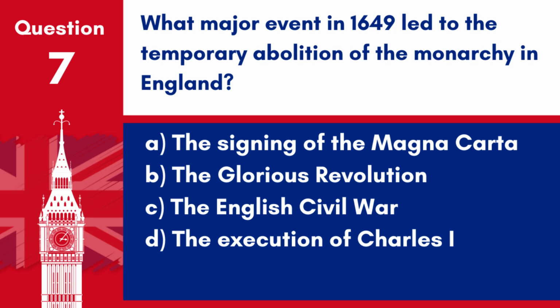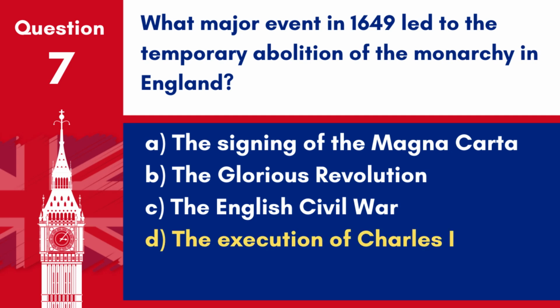Question 7. What major event in 1649 led to the temporary abolition of the monarchy in England? A. The signing of the Magna Carta, B. The Glorious Revolution, C. The English Civil War, D. The execution of Charles I.